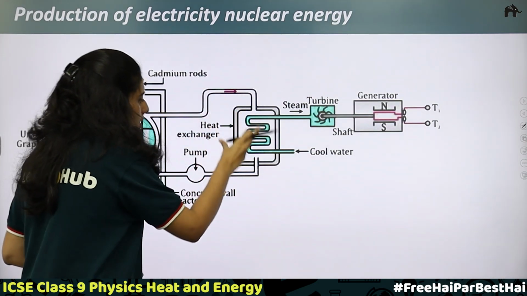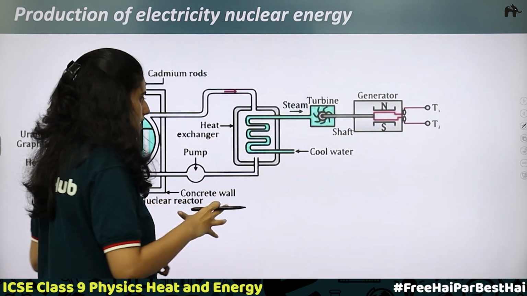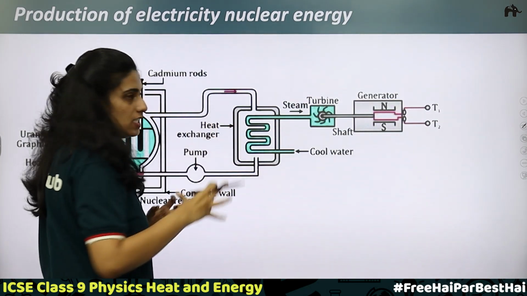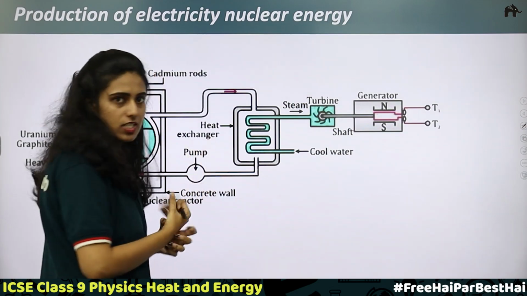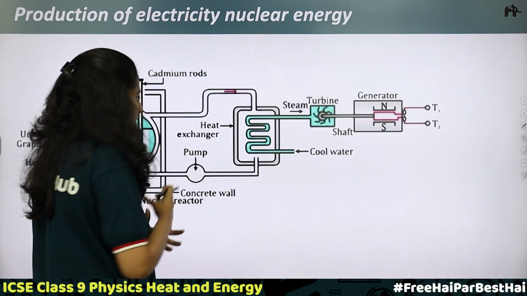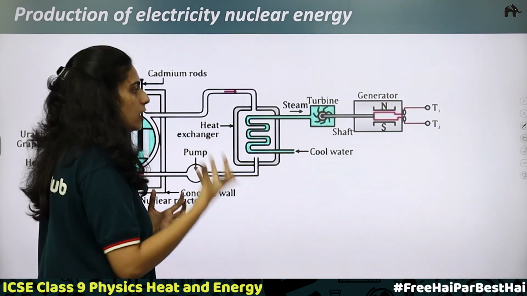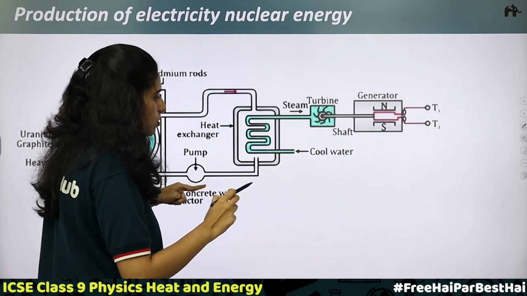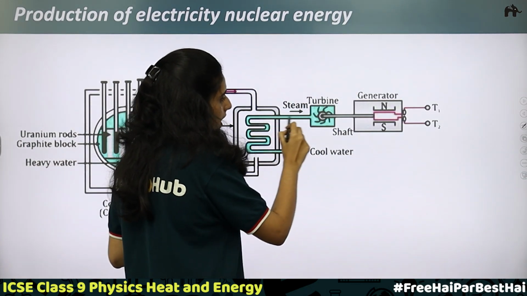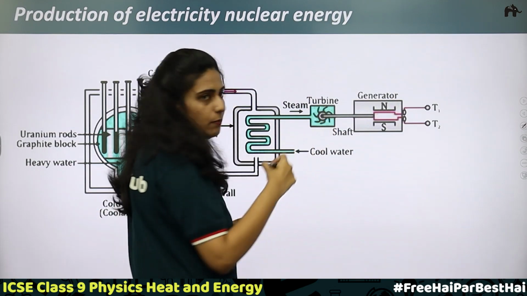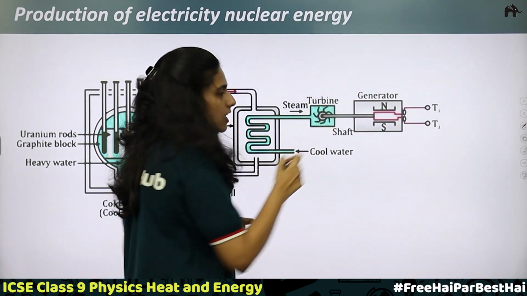When it passes to the heat exchanger, what happens is the water in the heat exchanger will start getting heated up. When it starts getting heated up, what happens then? Steam will be produced. The steam produced will now move to the turbine. So the blades of the turbine will rotate.